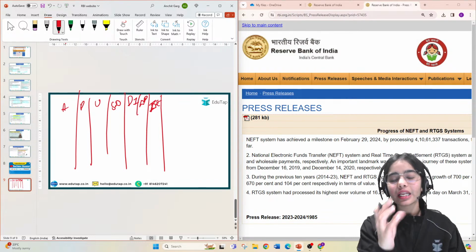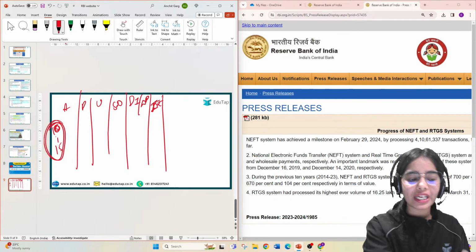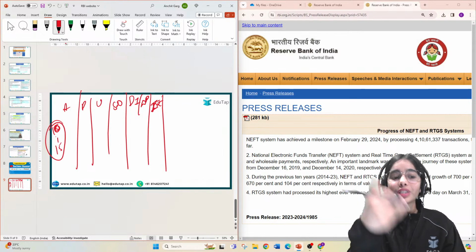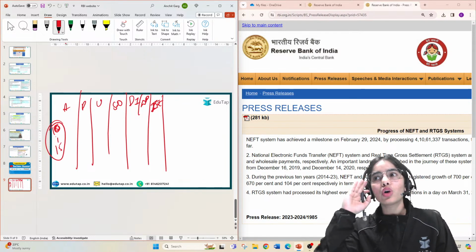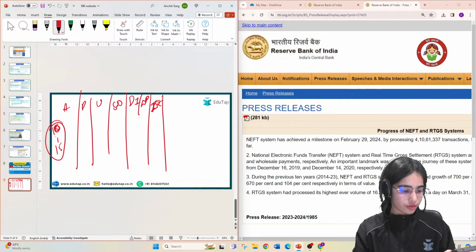So like this, segregate your notes. Have at least 10 to 15 points, because if you have 10 to 15 data points or good points from any scheme, from any report, then you will be able to remember 5 to 7 points in the examination. So have these short notes with yourself.